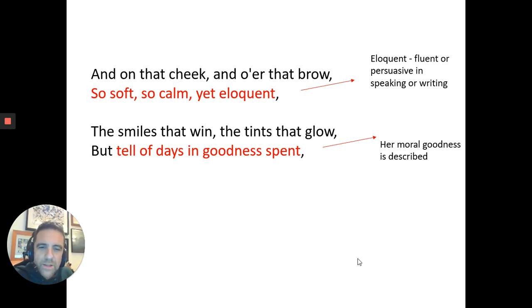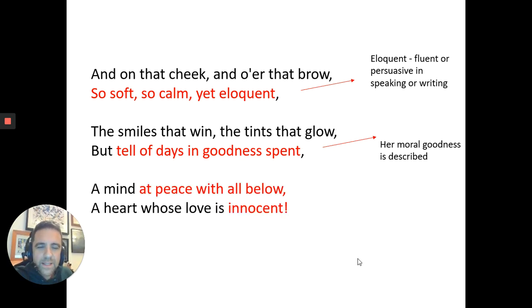And then, last of all, the final two lines. A mind at peace with all below. At peace, again, that imagery of peace, the semantic field of peace that we've seen all the way through. But look at that, with all below, as if she's above, as if she's superior. And I think it's kind of this heavenly imagery, as if he's put her on this sort of pedestal and he sees her from above, almost like she's floating above him.